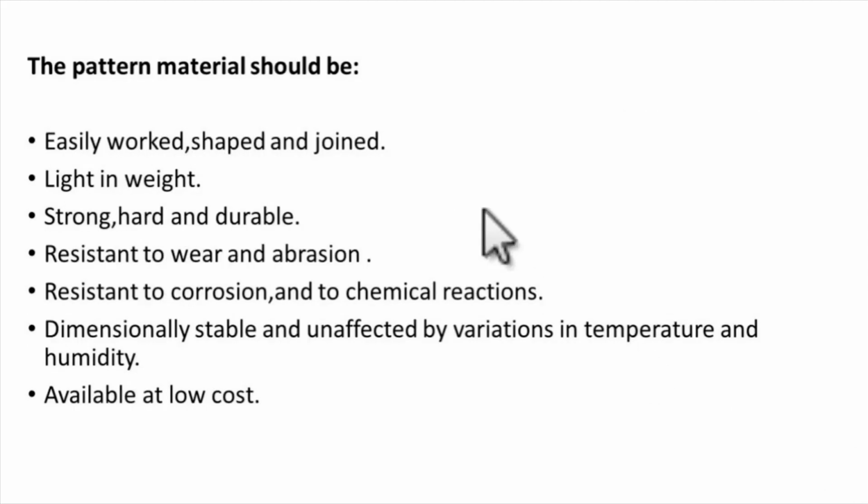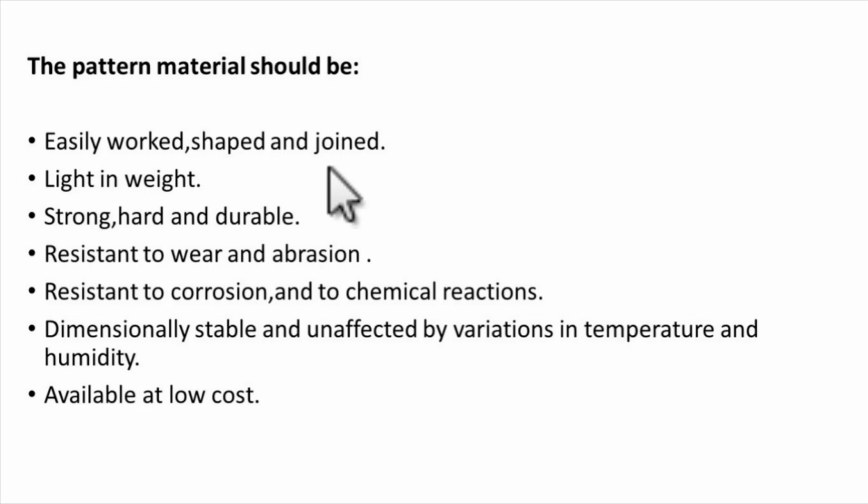Before choosing the material, we should know what kind of product we desire and what material is suitable for the pattern. Basically, we use wood, metal, steel, and other kinds of material for the pattern.